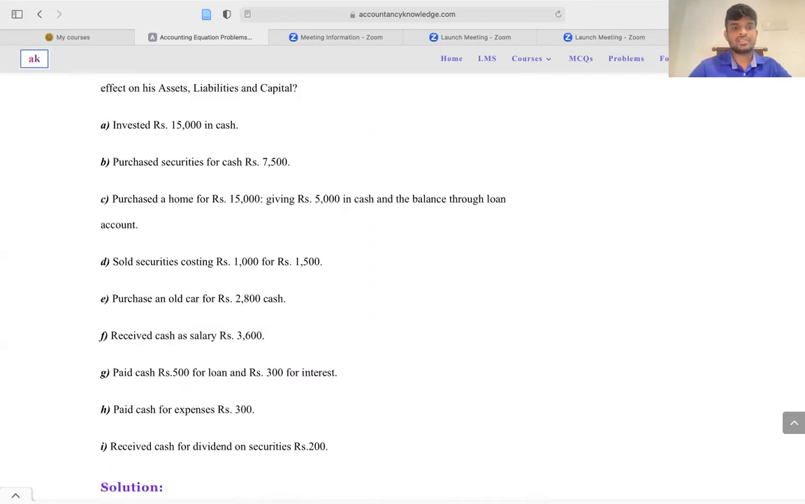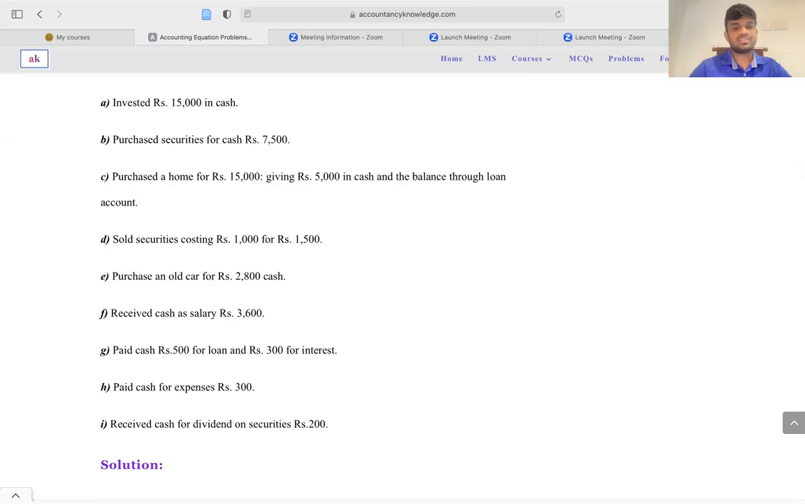And the third one: purchased a home for rupees 15,000, giving rupees 5,000 in cash and the balance through a loan account, right? So you have bought a home for rupees 15,000, giving rupees 5,000 in cash and the balance through a loan account. So what will happen is you purchase a home.